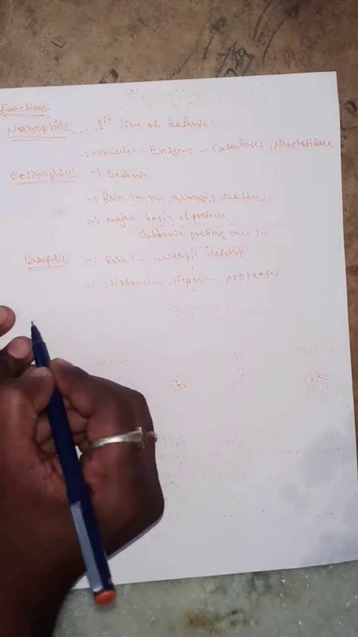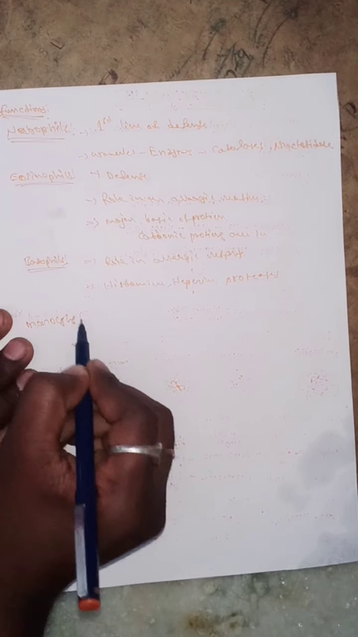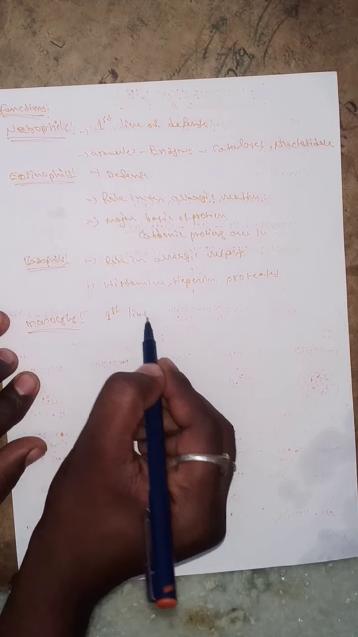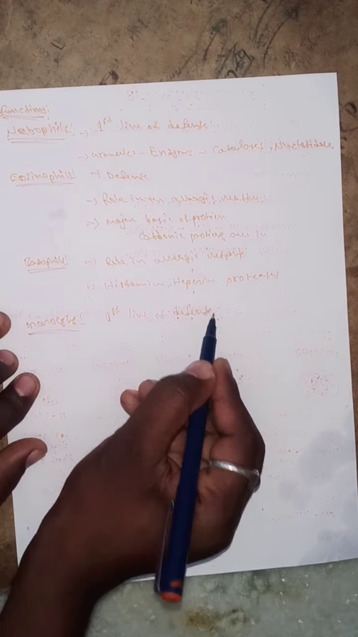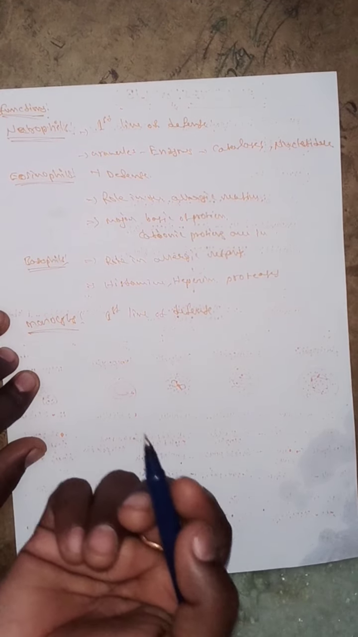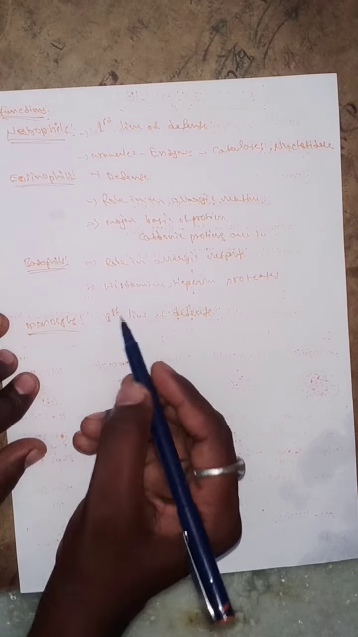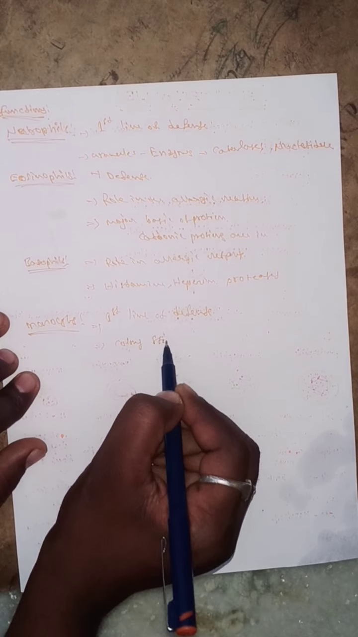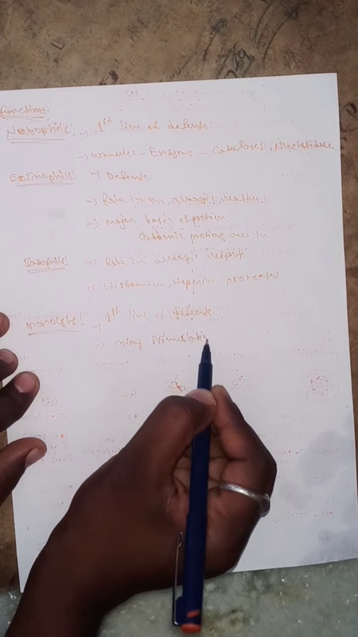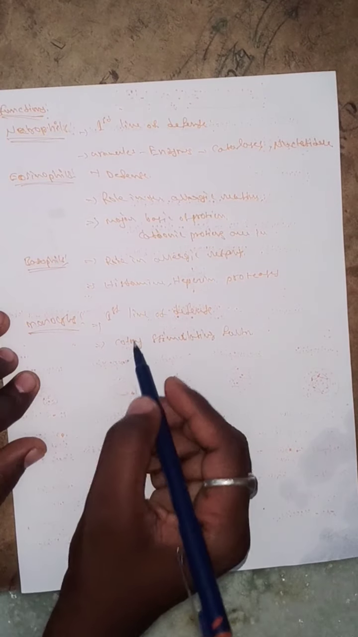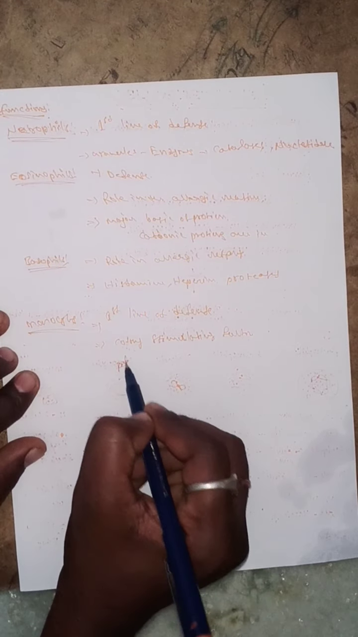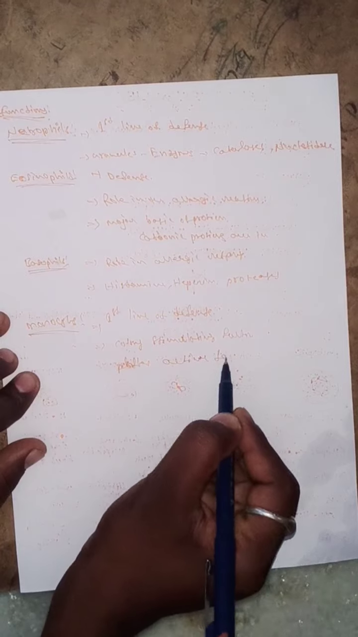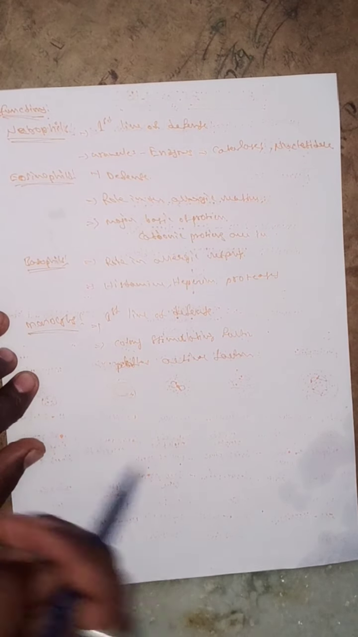And the next one, what about monocytes? Monocytes are also a first line of defense. And the next one, it acts as a colony stimulating factor. And the next one, platelet activating factor.